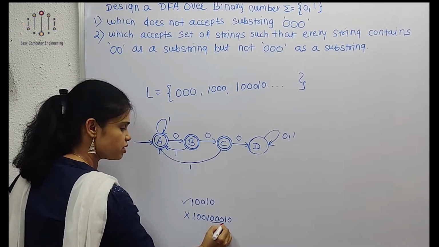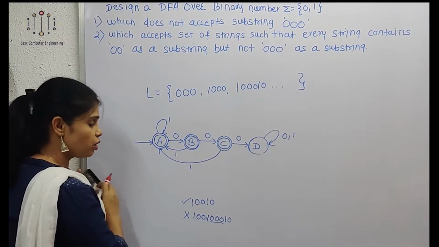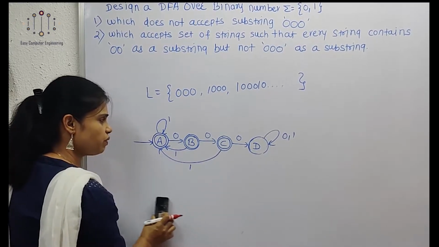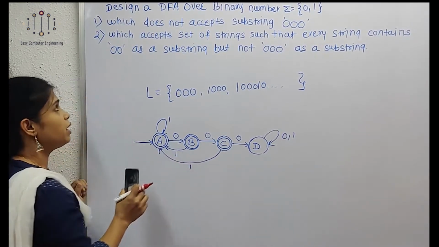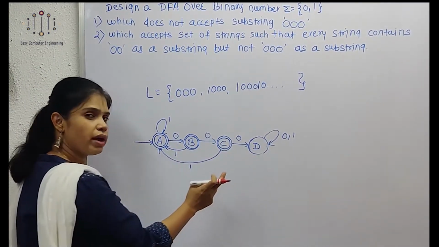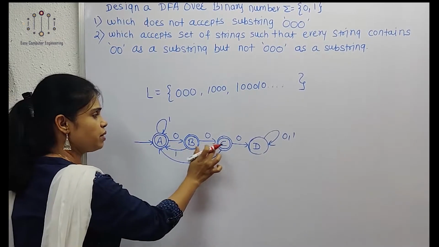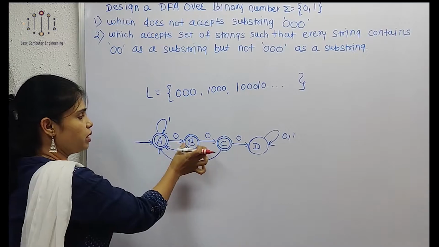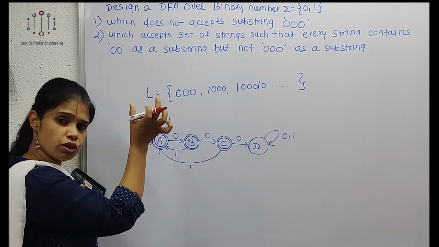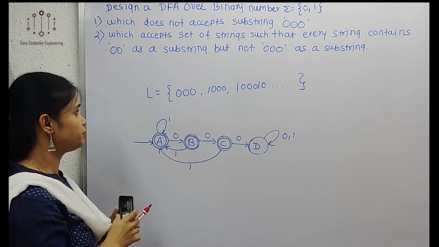Why? Because a string reaching D has substring 000, and our language is not that. So in this way we can show the answer of this DFA. Just interchange non-final to final and final to non-final. First design a DFA for substring 000 and convert it in reverse manner.